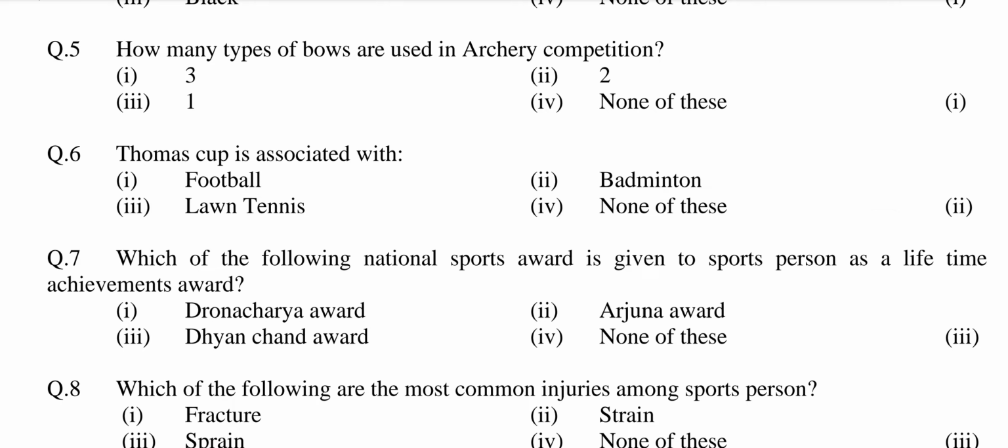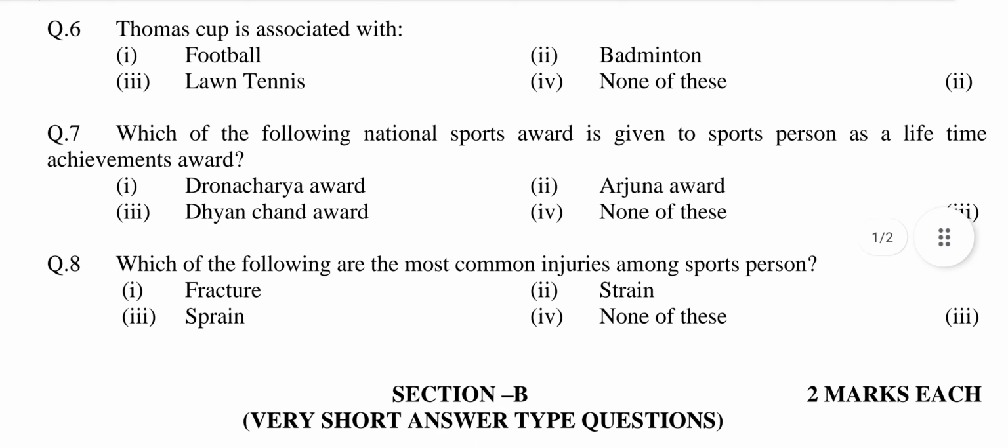Question number 6. Thomas Cup is associated with option first, football. Second, badminton. Third, lawn tennis. Fourth, none of these. Answer is option second, badminton. Question number 7.